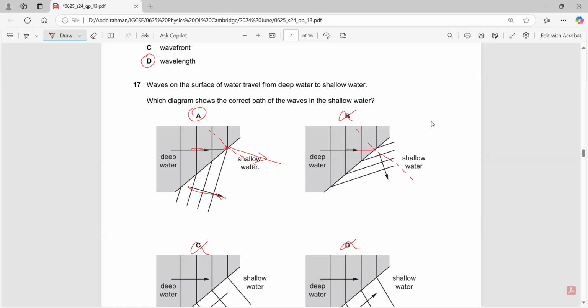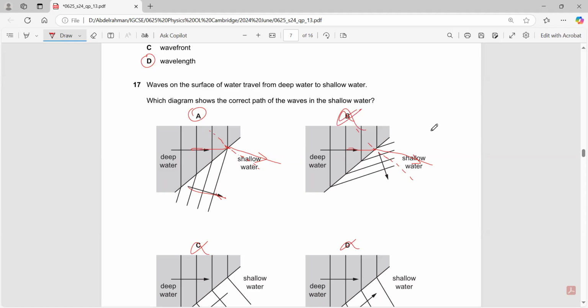It's wrong. It has to bend towards the normal line. It goes closer to the normal line. So that's why B is wrong. The bending cannot increase to more than 90 degrees. It cannot cross the normal line. That's why B is definitely wrong.